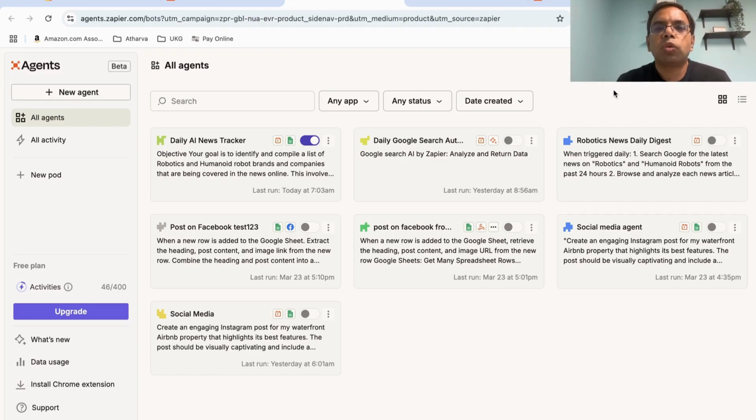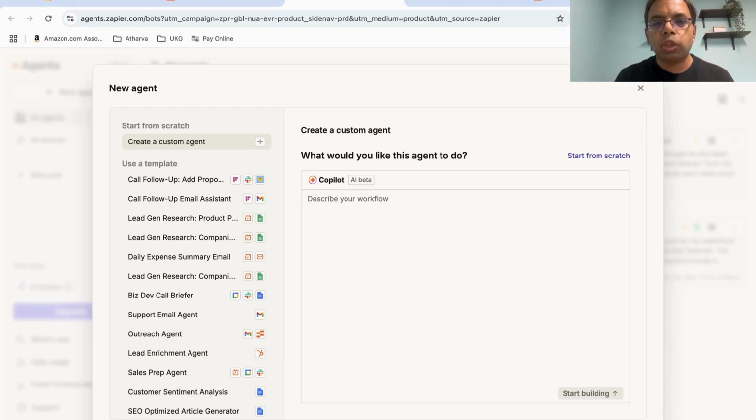So first I'm going to automate the creation of the Instagram content, and then I'll create a separate agent which will create the image and other things. This way, if you have to make any changes later on, you just need to modify one agent and not go everywhere else. And you can have separation of duties as well. So it's like having multiple employees. So we'll go here, we'll create a new agent.